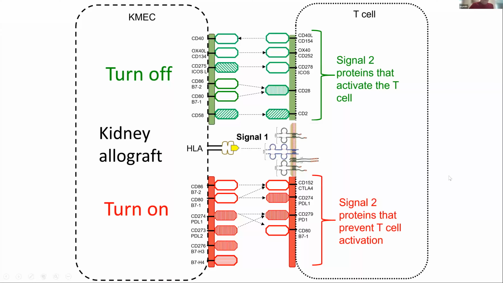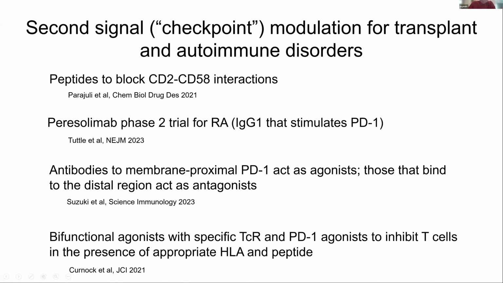And they're actually beginning ways of doing this. So there are now some peptides that can block this pathway here. And what you're going to find is that there's a lot more development of molecules that are going to try to enhance some of the inhibitory signals. There's this peptide I mentioned. There's other things that are being used that will stimulate the programmed death system for rheumatoid arthritis.